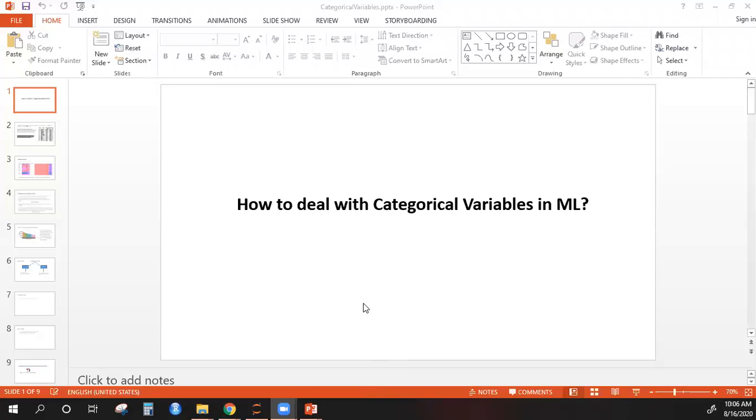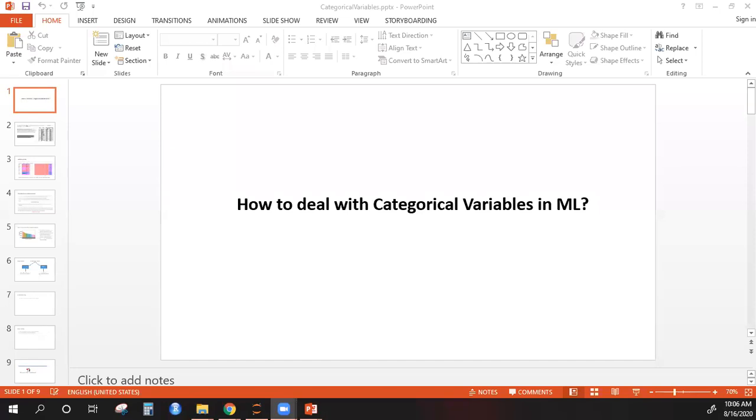Okay. So guys, the topic of the discussion will be how do we deal with categorical variables in machine learning. This may sound like a very easy topic, but again, it is not. I'll tell you why it is not. So let's get started with what we already know.